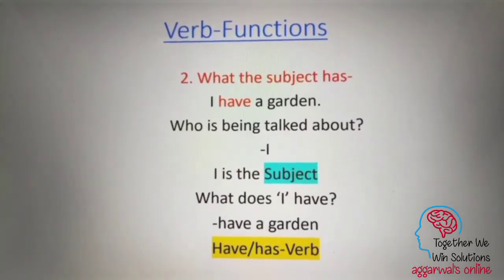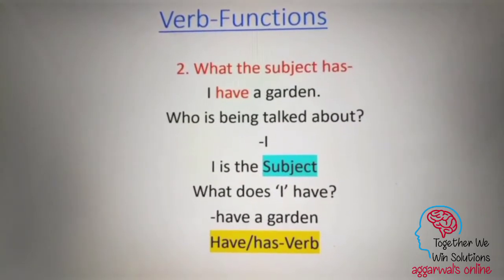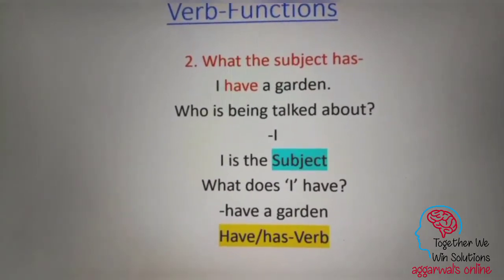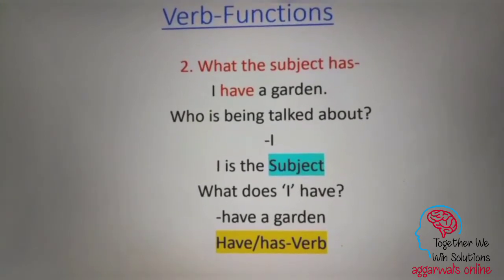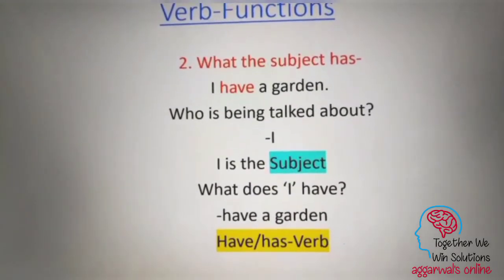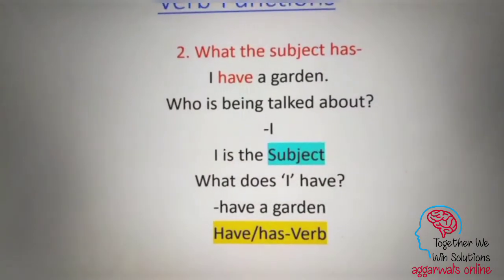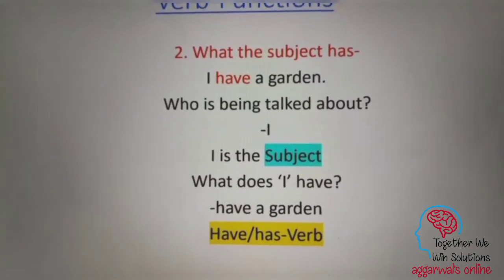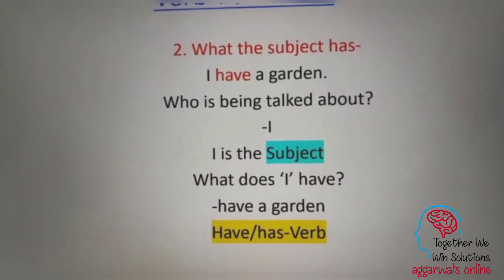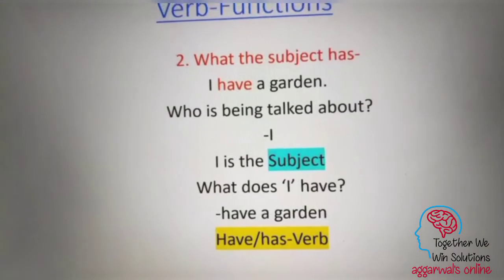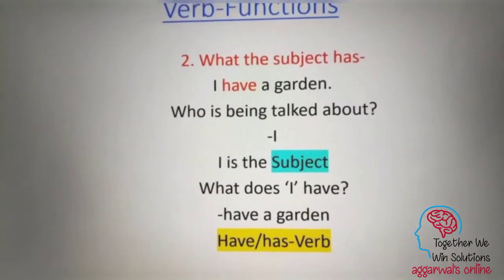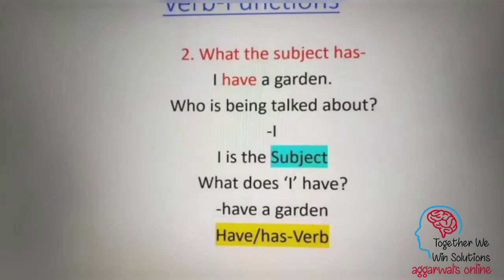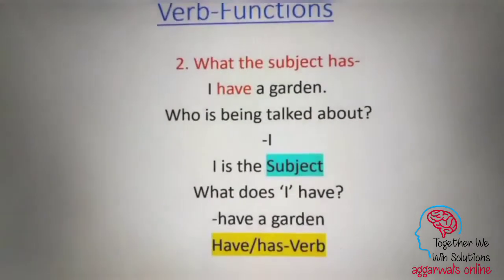Okay, so now we have verb functions, second part, that is what the subject has. So suppose I say, I have a garden. So who is being talked about? I. I is the subject. What does I have? Have a garden. So this possession is being described by the verb have. So in this case we use have or has to talk of possession of a subject. So this is also one of the functions of the verb.